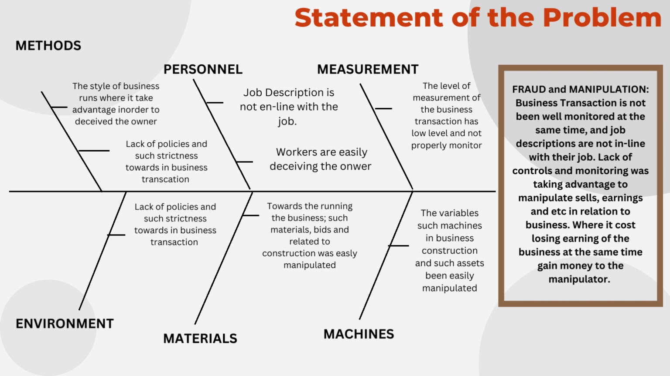Now as for the materials, the materials such as assets, considering here the biddings, and the machines, everything related to construction materials, are easily manipulated in order to have gain. And lastly, for the machines, the variety of machines or equipment usually in construction, these assets are being manipulated in order to gain money. As you can see, the problem in the case analysis, the results mentioned in terms of methods, personnel, measurement, environment, materials, and machine, resulted in fraud and manipulation, with losses of 60 million over a span of 9 years due to the actions of John.